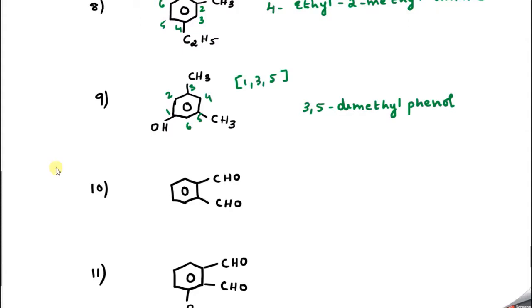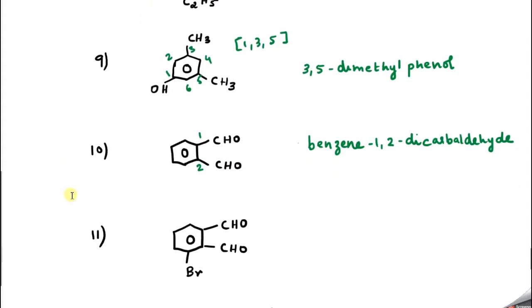So again here you can number it 1, 2. So I can say benzene-1,2-dicarbaldehyde. Benzene 1,2-dicarbaldehyde. Correct? Okay. Now let's do the next question.